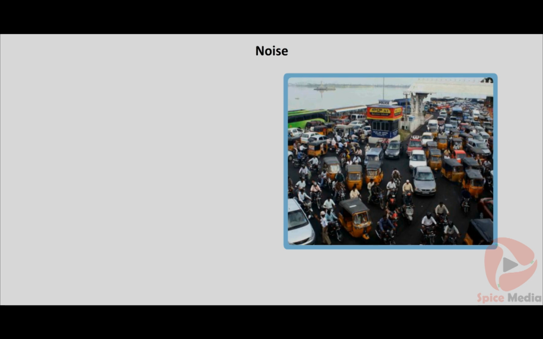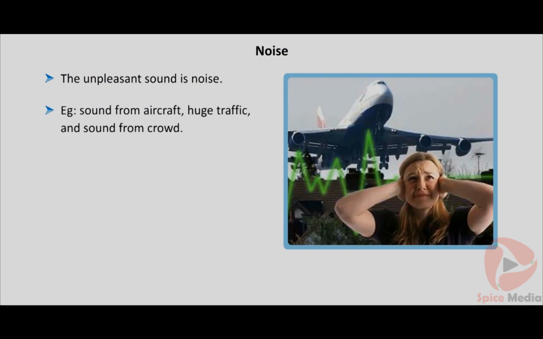When you are caught in the traffic, you will hear the blowing horns and the engine sound of the vehicles. All these sounds are unpleasant and they cause irritation to our ears. These unpleasant sounds are noise. The sound produced by the aircraft and the sound from the crowd are of this kind.